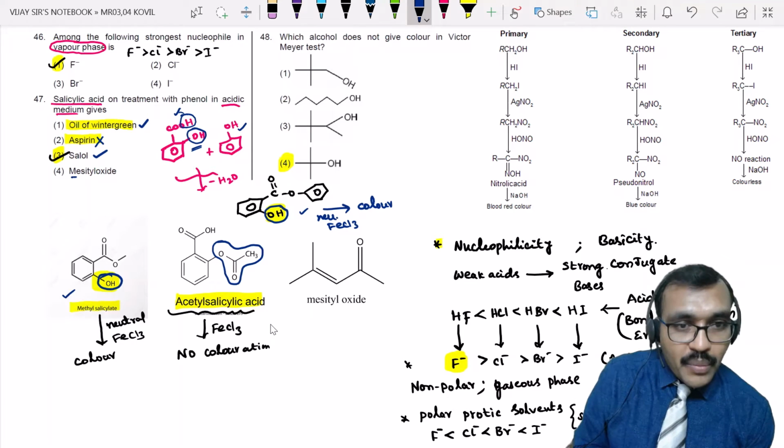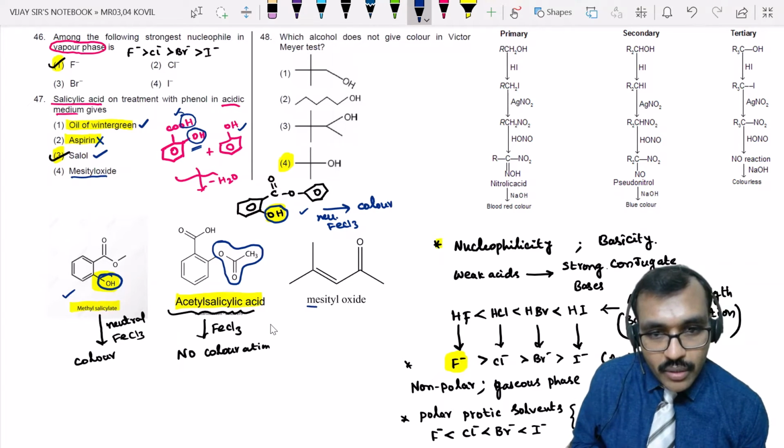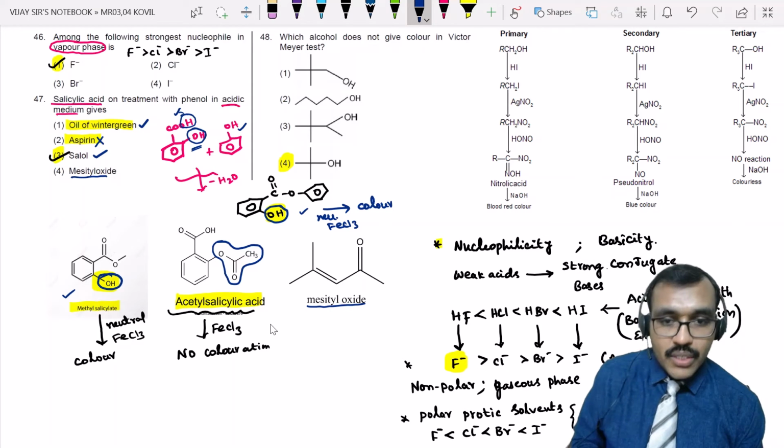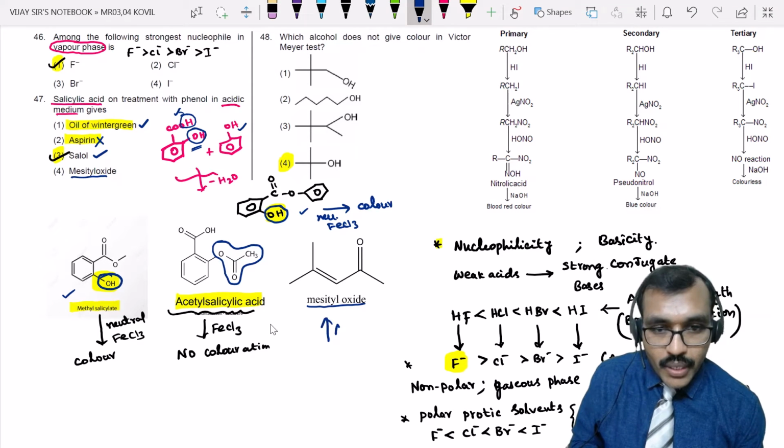Now, mesityl oxide. This is mesityl oxide. This is the product obtained during aldol condensation.